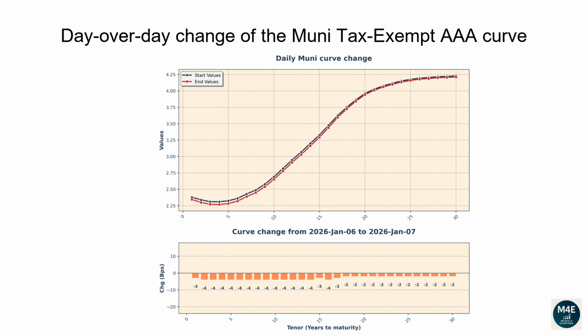The one-year tenor changed -3 basis points. The 2-year tenor changed -4 basis points. The 5-year tenor changed -4 basis points. The 10-year tenor changed -4 basis points. The 20-year tenor changed -2 basis points. The 30-year tenor changed -2 basis points.